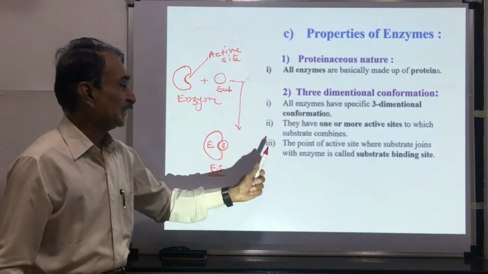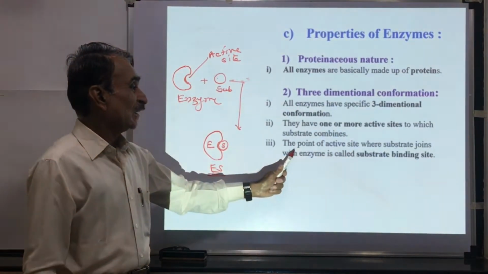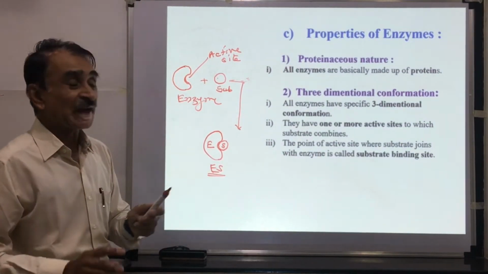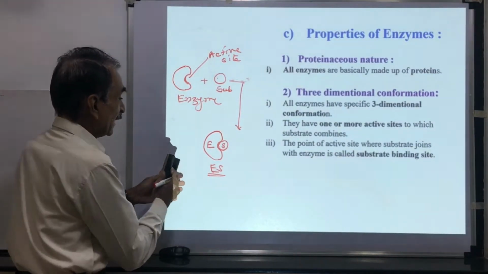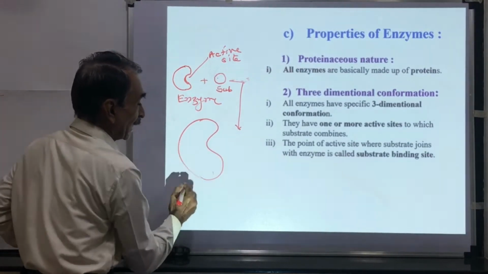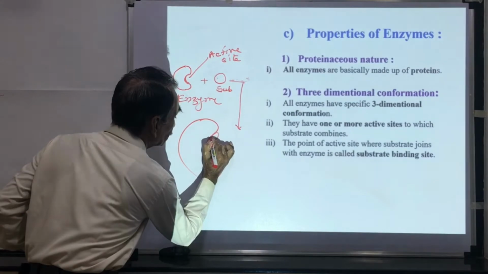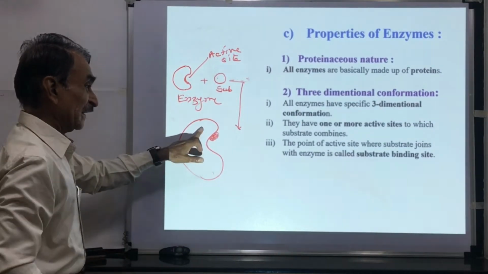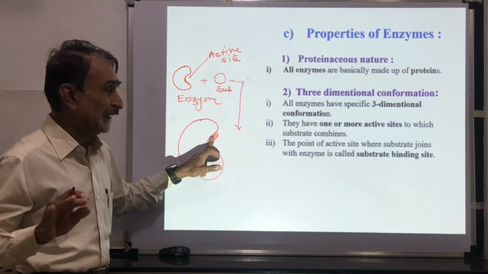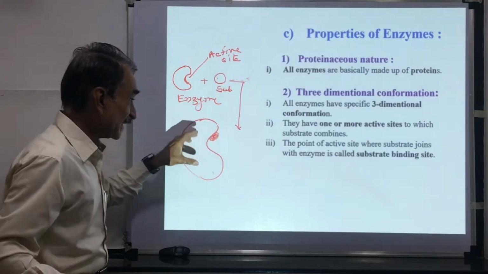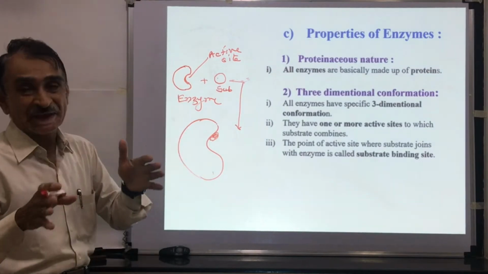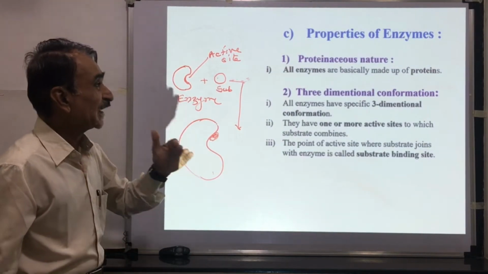One or more active sites to which the substrate is attached. The point of the active site where the substrate joins with the enzyme is called the substrate binding site. Suppose this is the active site. Actually at this place, the substrate joins with the enzyme. This is called the substrate binding site. On this active site, there is a point where the substrate actually joins with the enzyme.